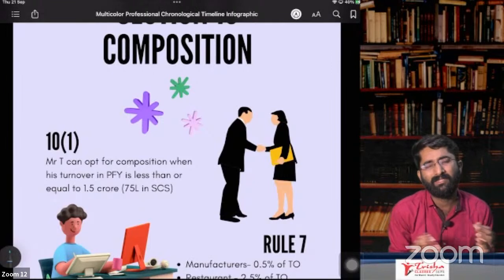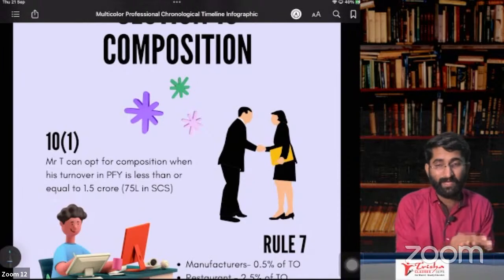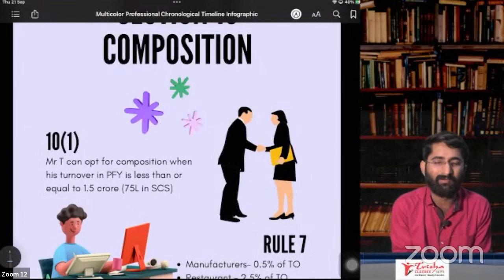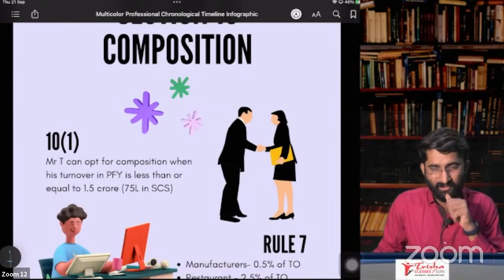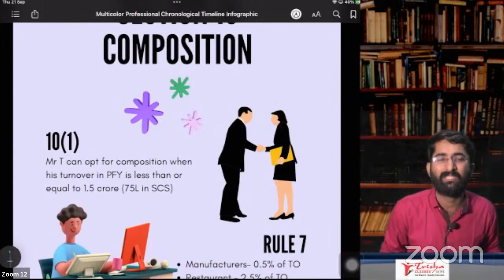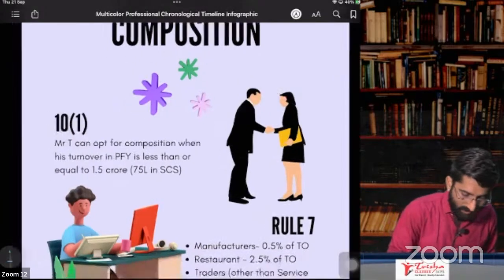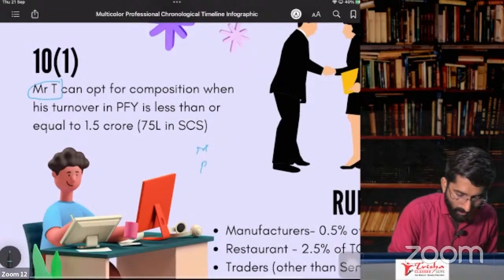Sir, my business is very small business, sir. I have to do the normal registration, and I have to file the return GSTR-1 and 3B every month. No, sir, that will be very difficult, sir. People started crying. So now the government gave one notification. Government said that under section 10, if you're a small supplier, then you can go for composition. Sir, who is a small supplier? Mr. T is eligible. So now who is Mr. T, sir? MRT. Mr. T: M for manufacturer, R for restaurant,